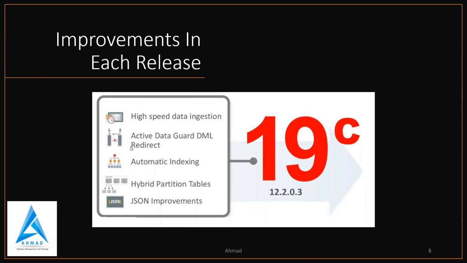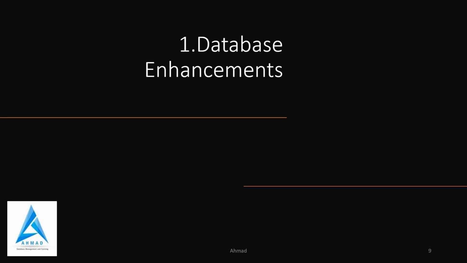Now 19C, which is the topic of today, they have given high speed data ingestion and Active Data Guard DML redirect, automatic indexing, a very good feature, and hybrid partitioned tables and JSON improvements, right? I am skipping big data enhancement, data warehouse enhancement, and sharding improvement. I have taken only main topics which are related to DBA work, because sharding is a different thing, and big data and data warehousing are different things. So I have covered mostly OLTP-related things.